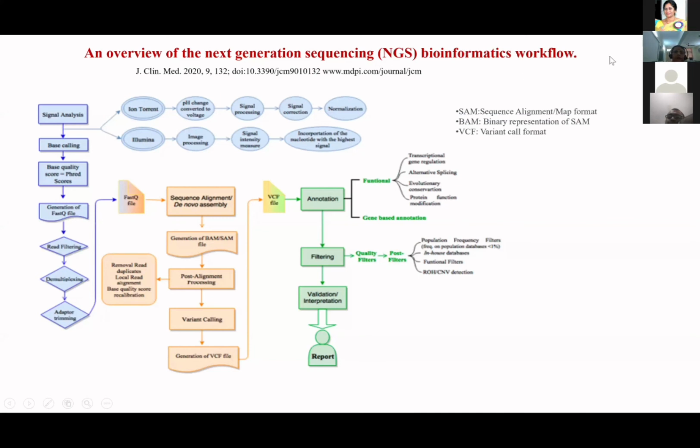This is one example which I'm putting on this screen, which is only a representative experiment which they reported from one article. So here we have the flow chart.